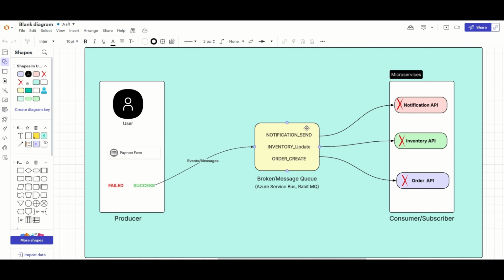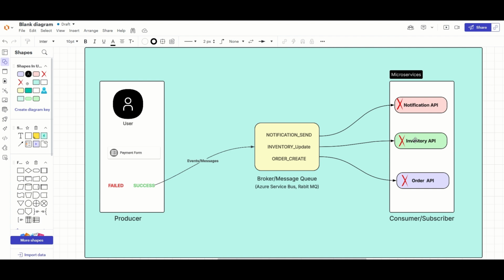So it is stored here, and these three APIs have subscribed to this broker. Whenever there is a message received, these APIs will get triggered and see, okay, I have something related to notification_send. It will go and grab that data and try to process it, right? Same for inventory.